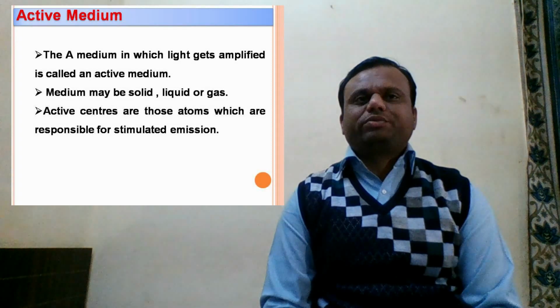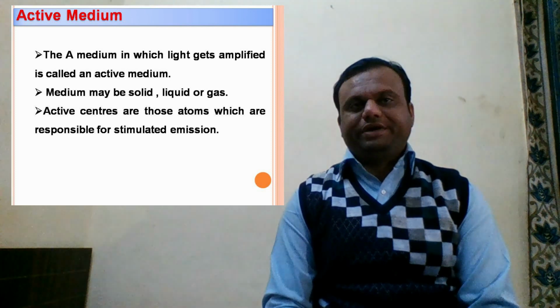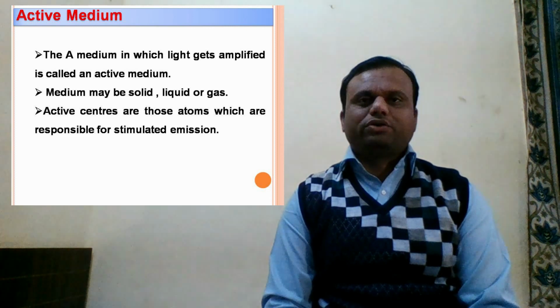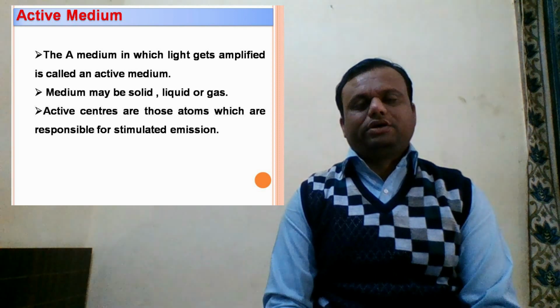At the middle stage there is the active medium. What is the active medium? The active medium is a medium in which amplification of light takes place. That medium may be solid, liquid, or gaseous, and in that active medium a few atoms take part in the stimulated emission. Those atoms are called the active centers. Therefore active centers are those atoms which are responsible for the stimulated emission.